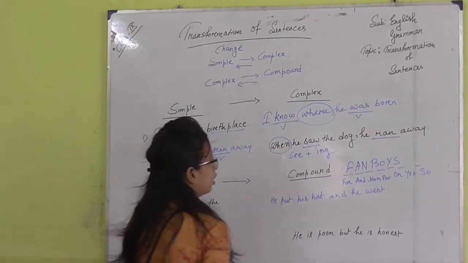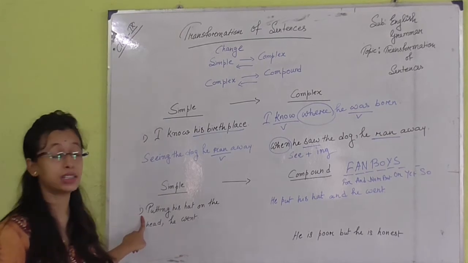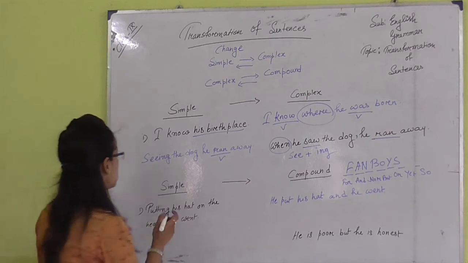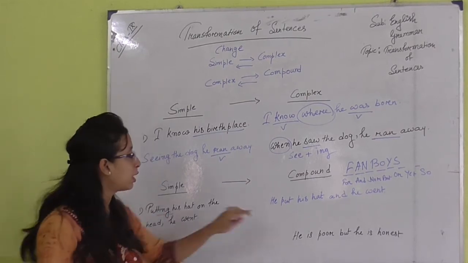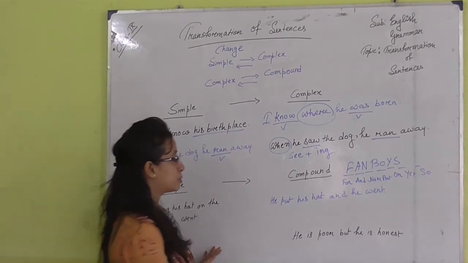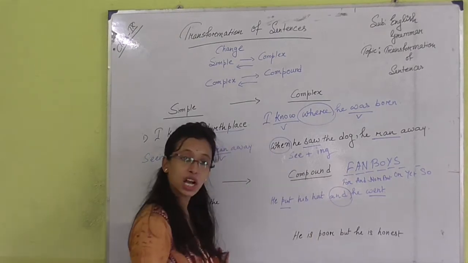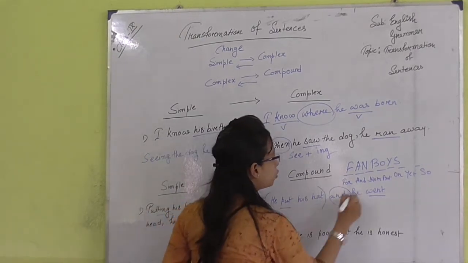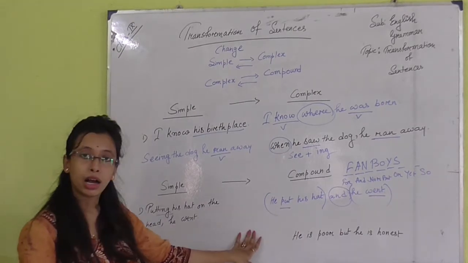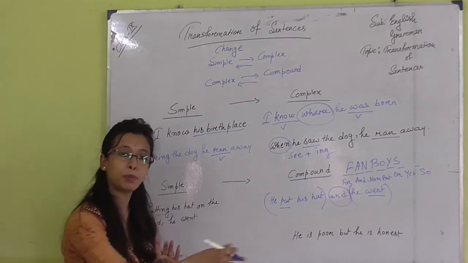Here putting is used as a present participle. So just break this ing form and write down its verb form. Then it becomes two verbs, one conjunction and two principal clauses. So it means I have correctly changed the simple sentence into a compound sentence.